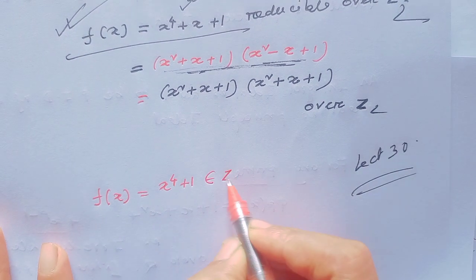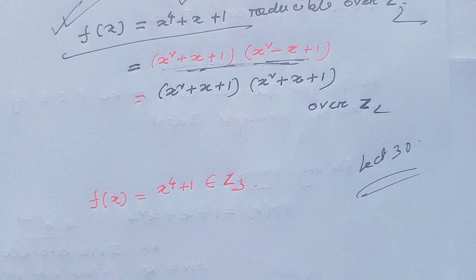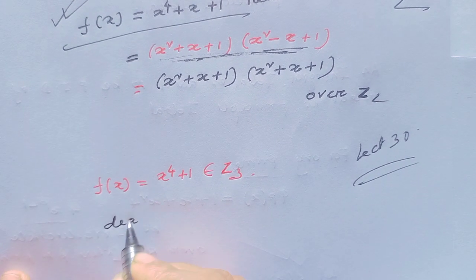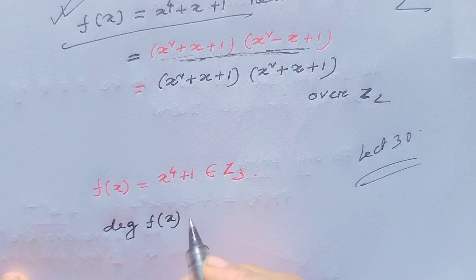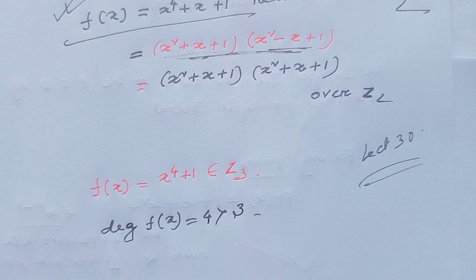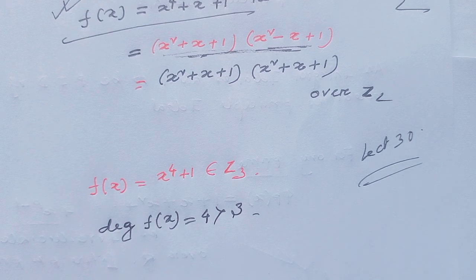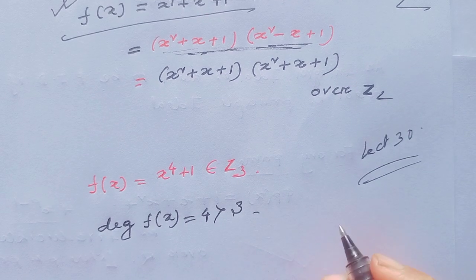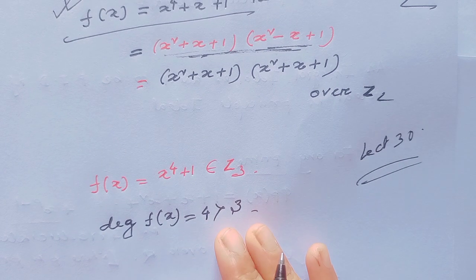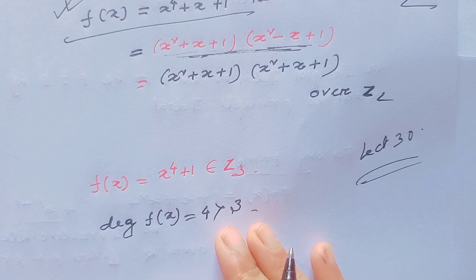Next, f(x) = x⁴ + 1. This belongs to Z3[x], and here degree of f(x) = 4, which is greater than 3. So we cannot apply here the root test, because we can apply the root test when f(x) is degree 2 or 3.